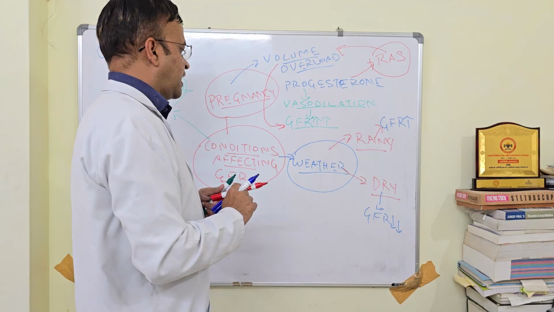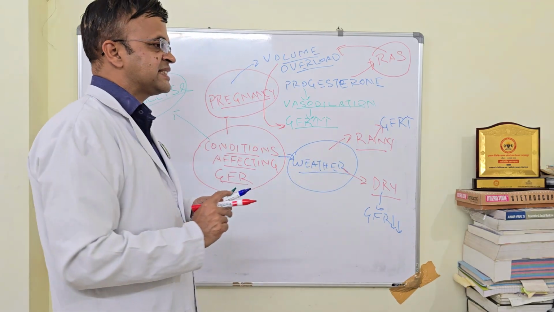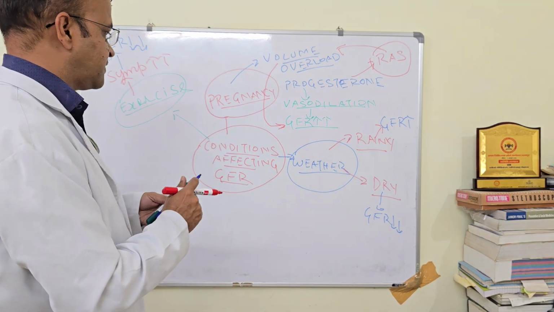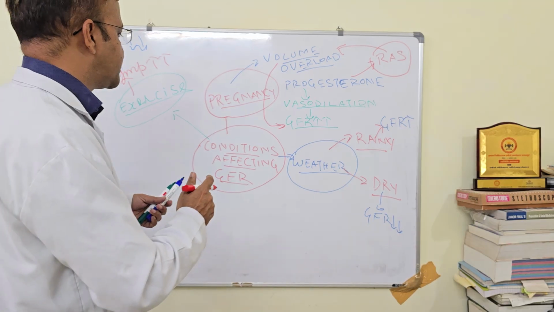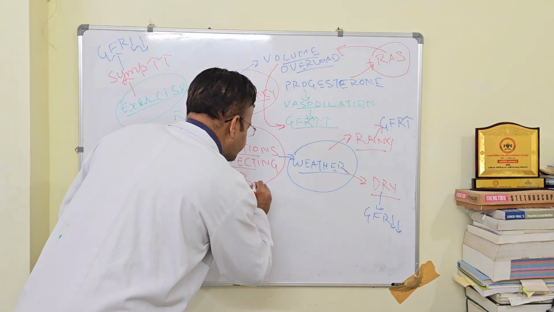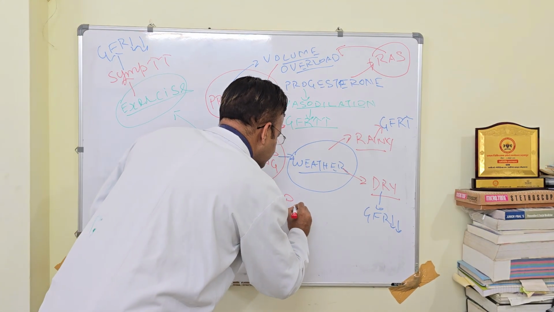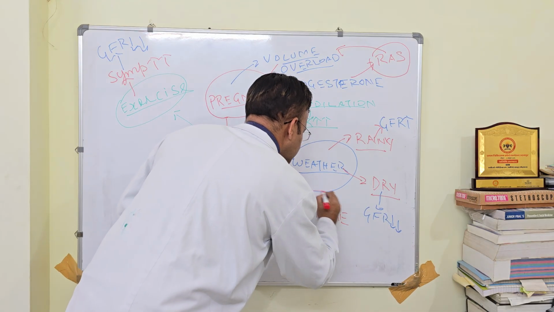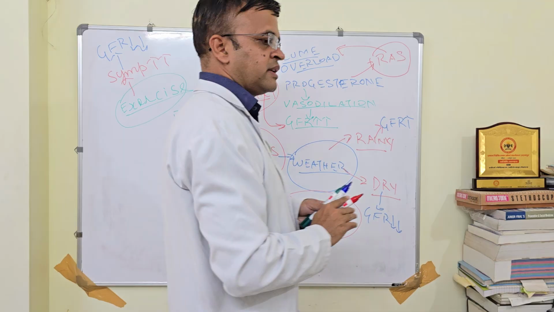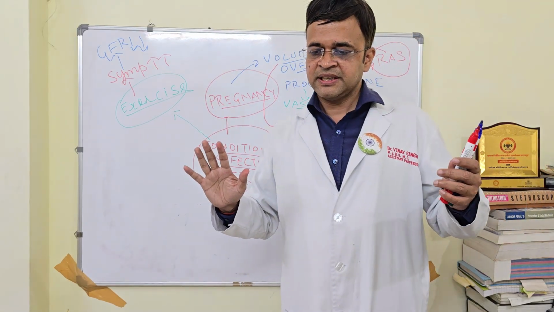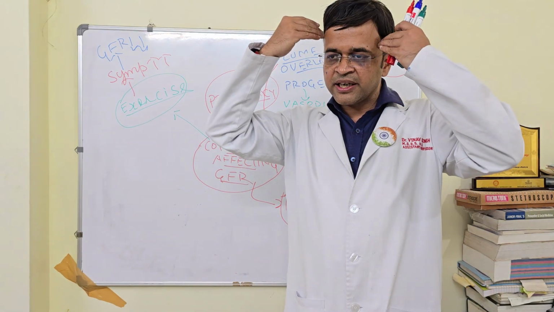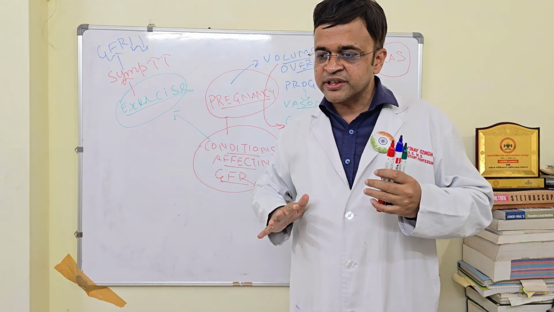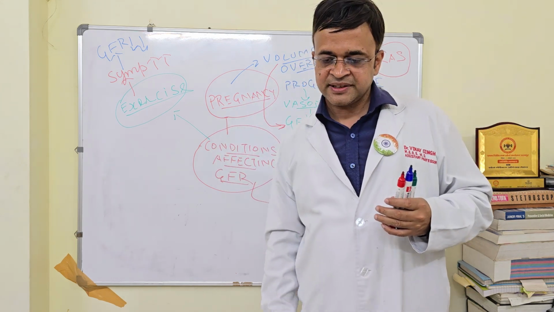Okay. Apart from weather, what else can affect the GFR? Another thing which can affect the GFR is your posture. Now, suppose I am standing. If I am standing, all the blood is going downwards. It's getting pooled in my legs.